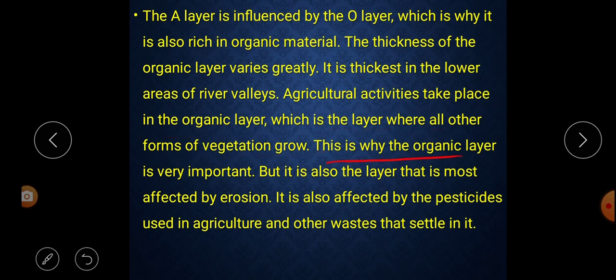This is why the organic layer is very important. But it is also the layer that is the most affected by erosion. What happened? This organic layer is mostly affected by soil erosion because when it rains, the upper part of the soil is washed by the rain. It is also affected by the pesticides used in agriculture and other waste that settles in it.